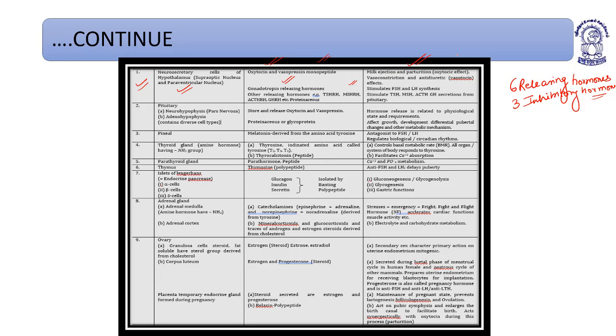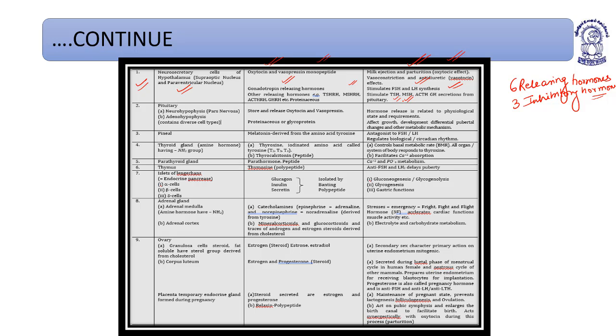Milk ejection and parturition are because of the secretion of oxytocin, known as the oxytocin effect. Vasoconstriction and antidiuresis are because of vasopressin effects. Gonadotropin releasing hormone stimulates the activity of follicle stimulating hormone and luteinizing hormone. The other releasing hormones stimulate TSH.